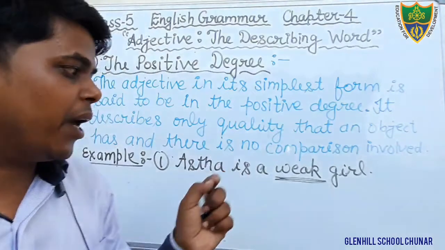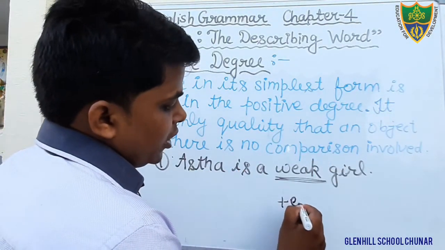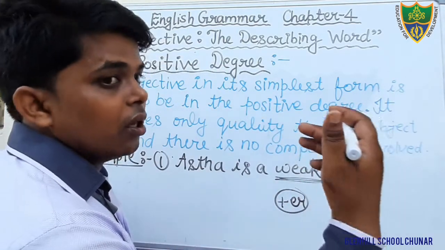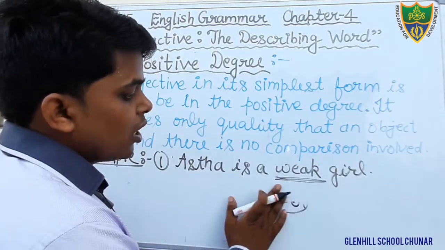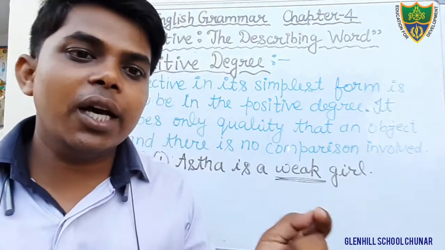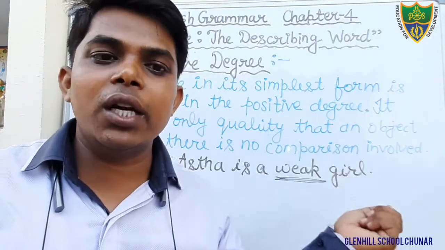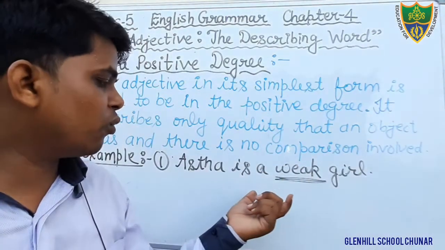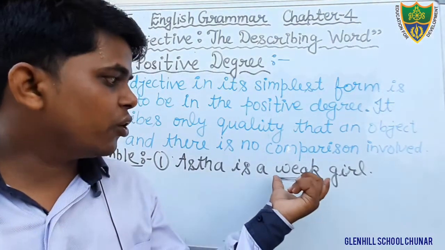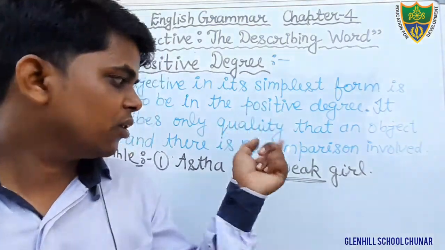If we are comparing her with another girl, Astha is weaker, weaker than any other girl, then that would be the comparative degree, which we will read in the next degree. But here we are talking about the positive degree. Here there is no comparison involved. There is only the quality of Astha. What is that quality? That she is weak. So here the word weak denotes the positive degree. Just write down this.